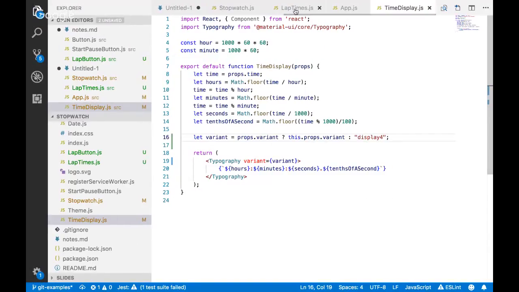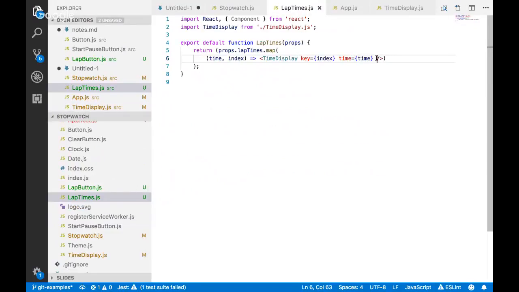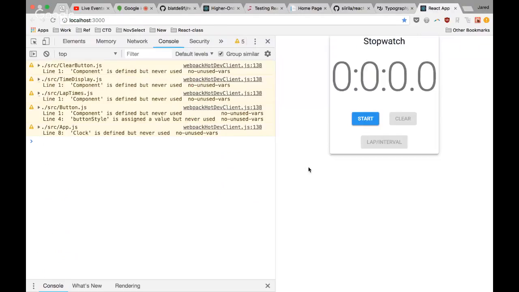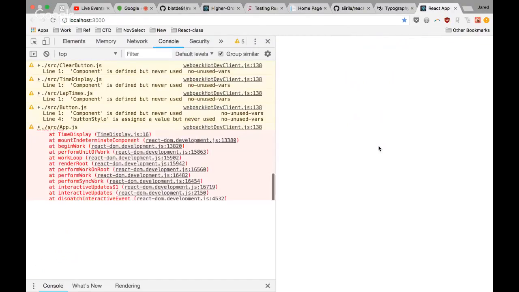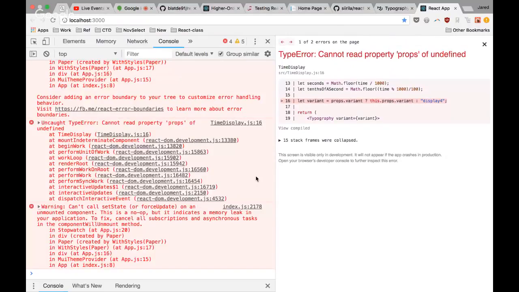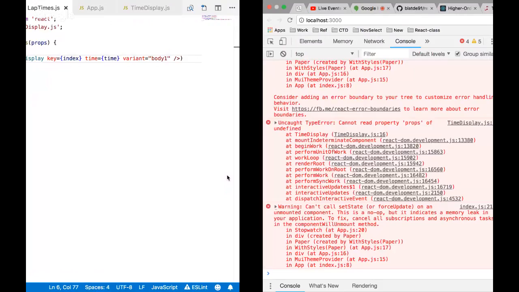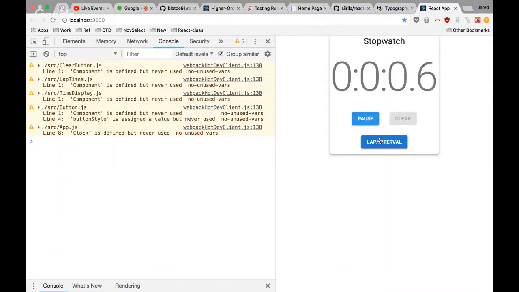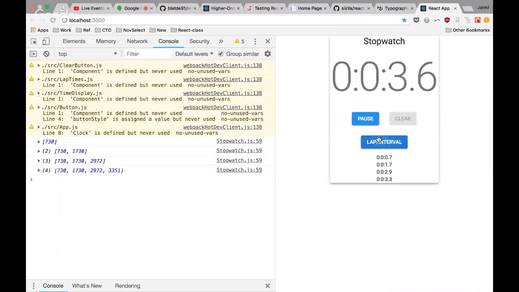So in our lap times, we'll go ahead and pass in a variant. And we can see what happens. Nope. You have another this. I have another, of course I do. Look at that. Love me my class components, don't I? All right, let's try that again. There we go. I got something small, right?